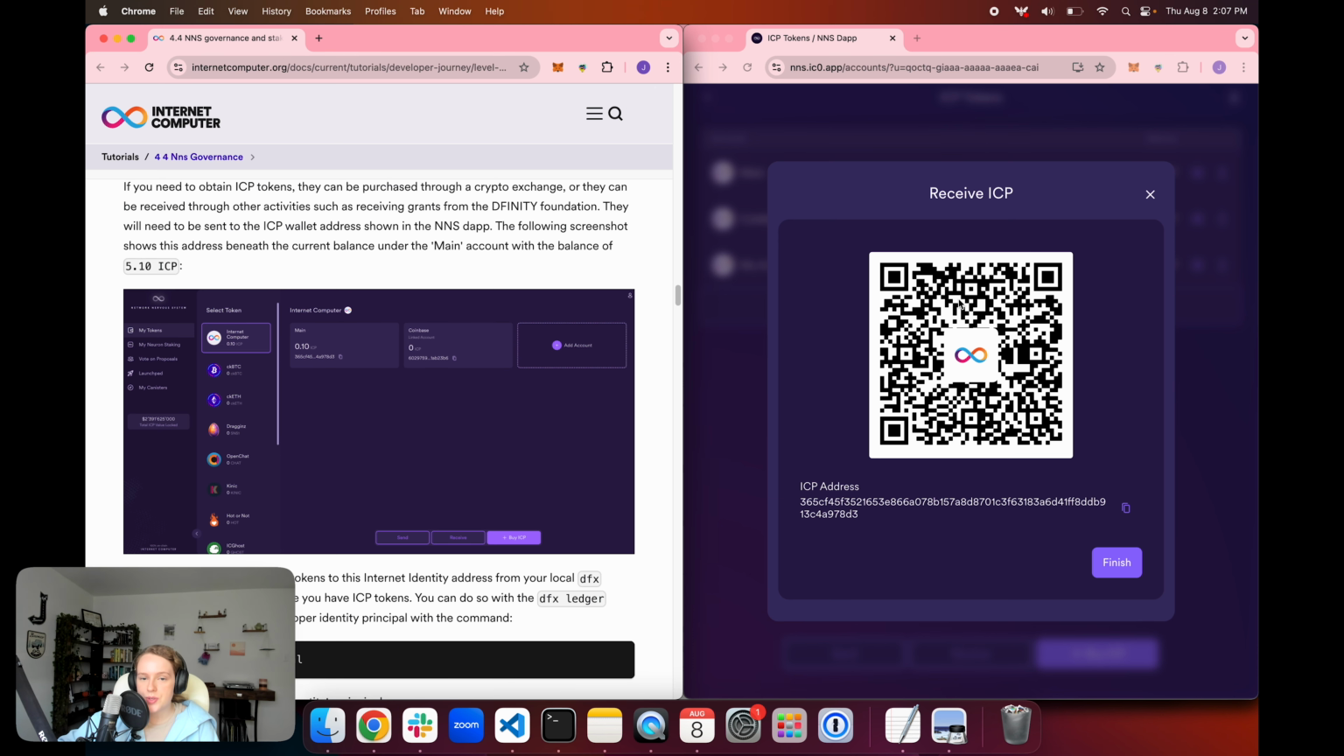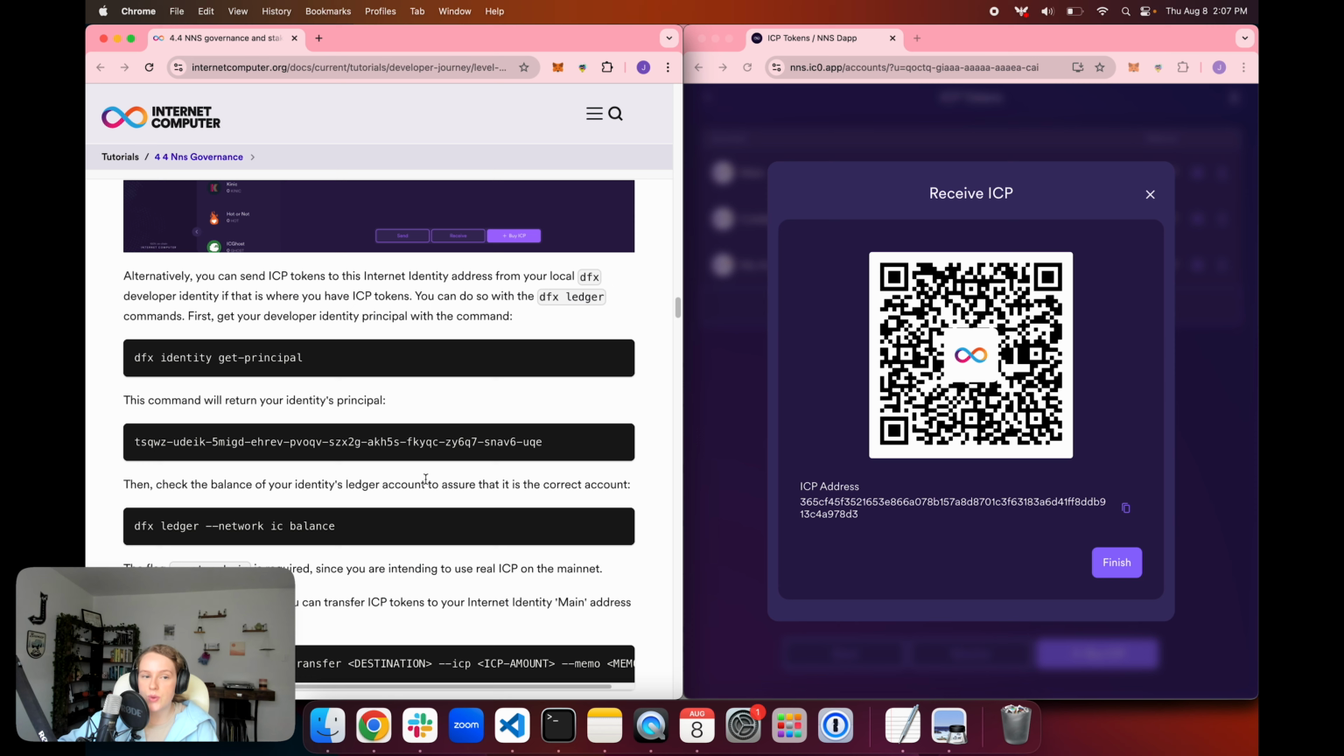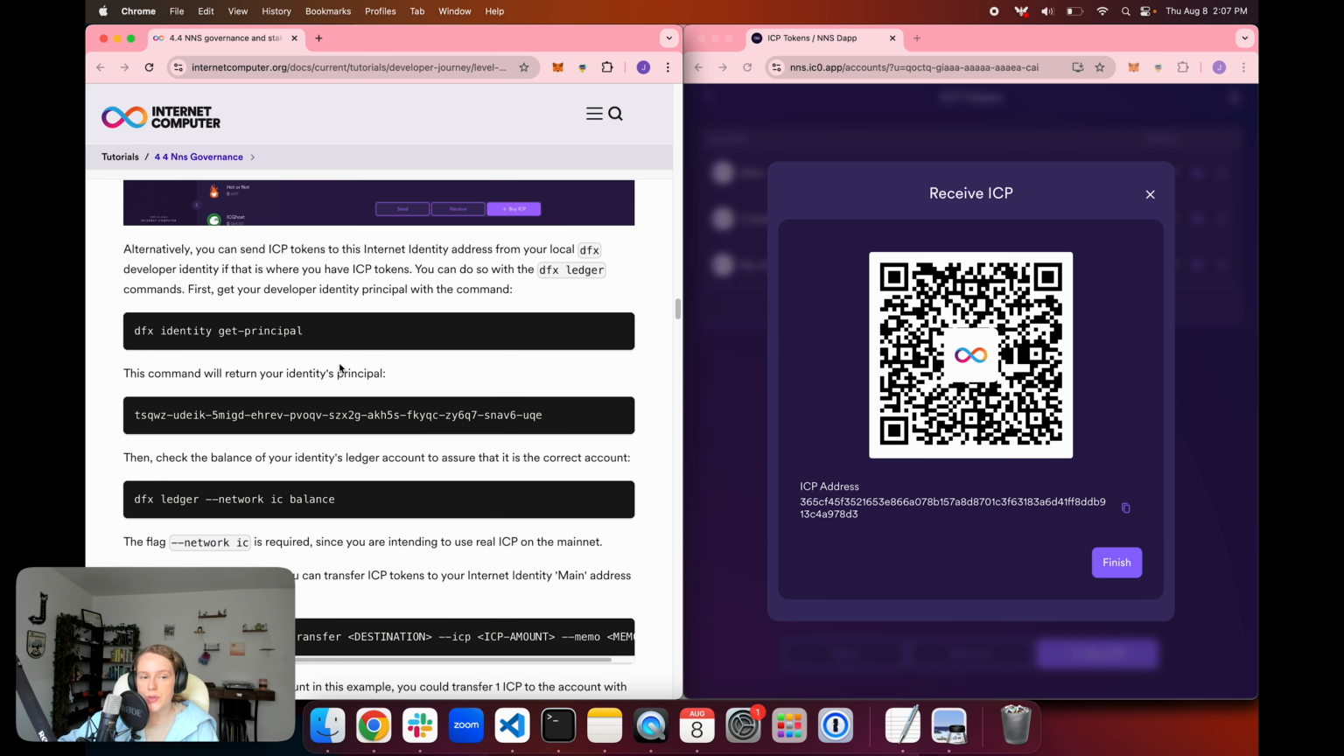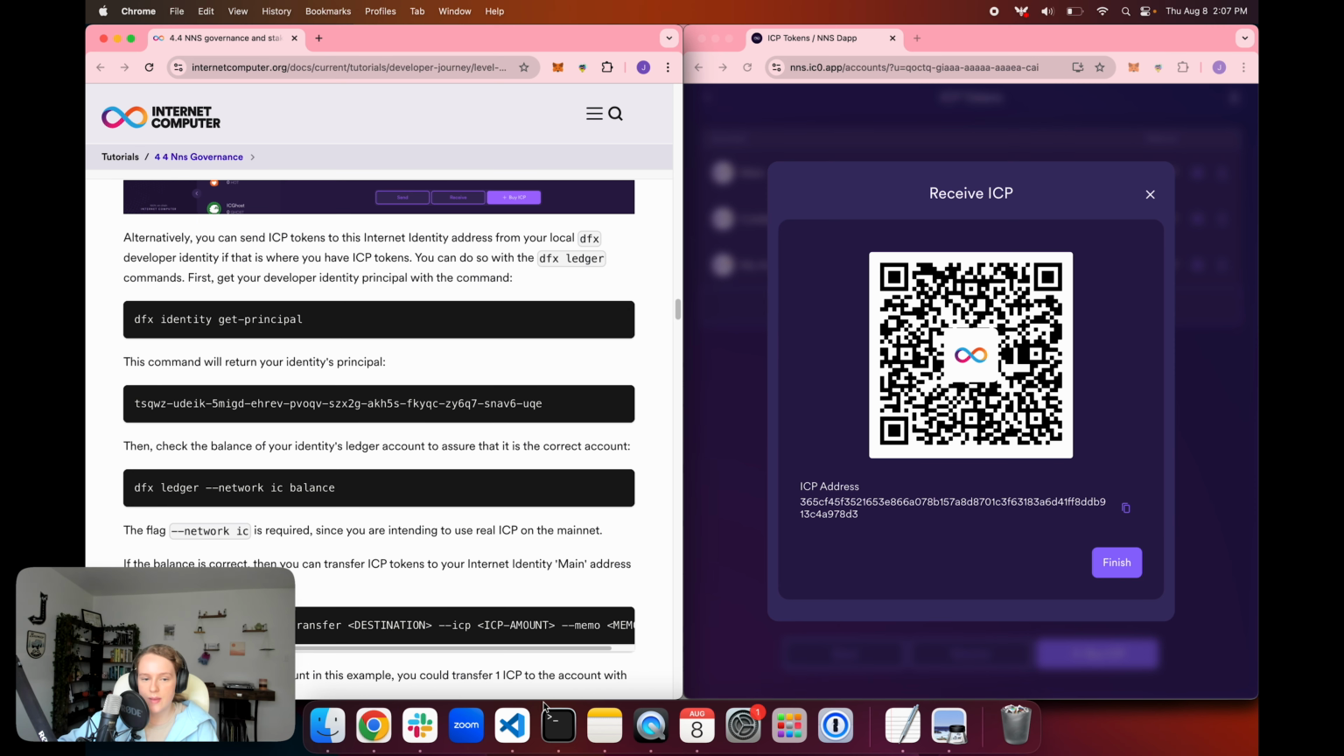So once you have this QR code and this address, you can either send tokens directly from an exchange, or if you have tokens in your local DFX developer identity, if you bought a bunch of tokens and only converted some of them into cycles, if you have some of them still in that developer identity, you can use DFX to transfer them. So let's take a look at an example of that quickly.